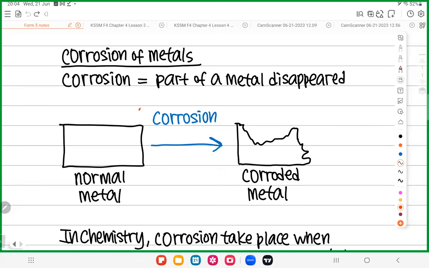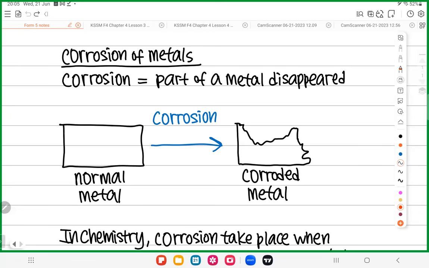After the corrosion process, you can see part of the metal has disappeared. Initially, it should be like this, so this part disappeared. When part of the metal is eaten away, we call it corroded. All good? So all of you must know what we mean by corrosion.